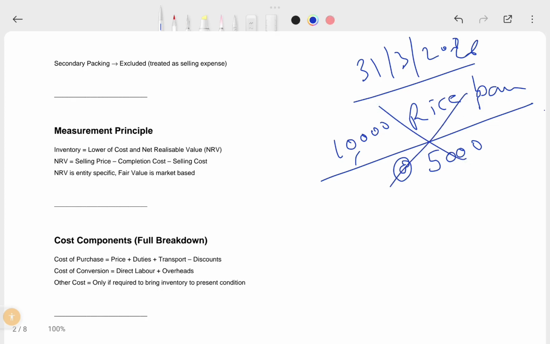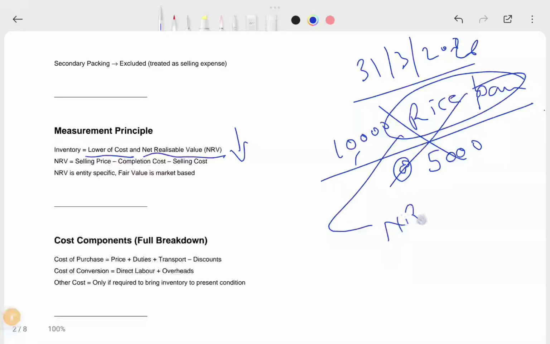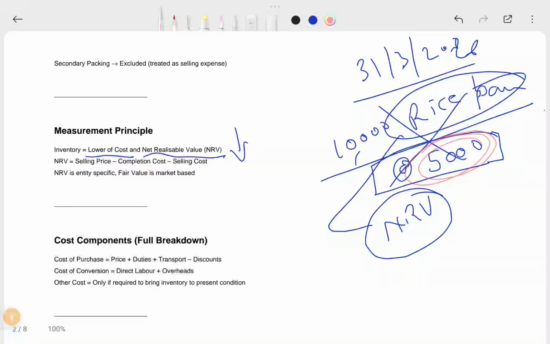There is a measurement principle here. I am just explaining why I am explaining cost to you. What is the value of inventory? For that you need to learn how to value inventory. Here, lower of cost or net realizable value, whichever is lower is your price. Suppose the question is what is the NRV for these rice packets. Before we find this NRV, first we need to understand how they get this 5,000. If you understand this 5,000, you might have completed part of the definition.